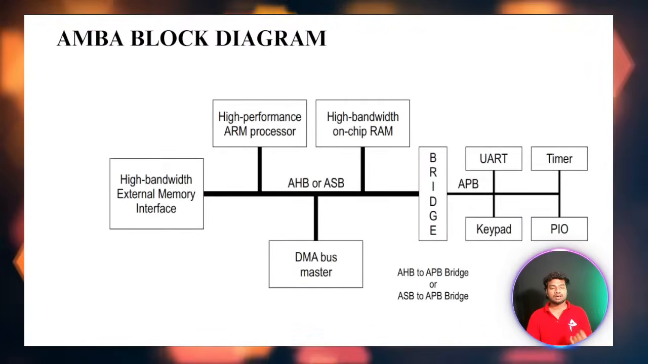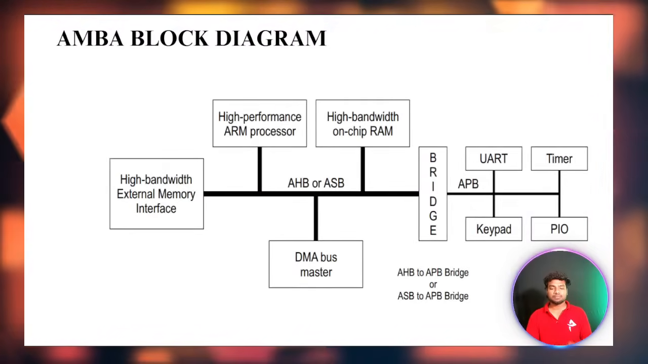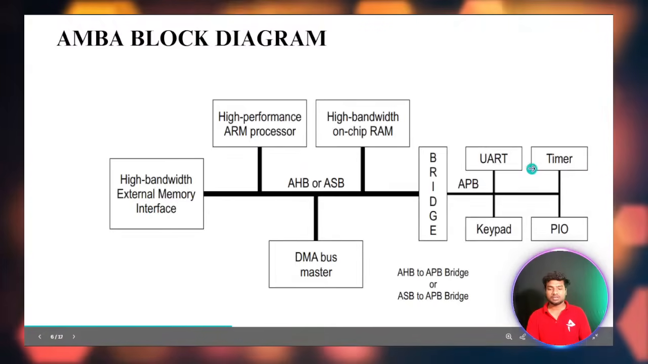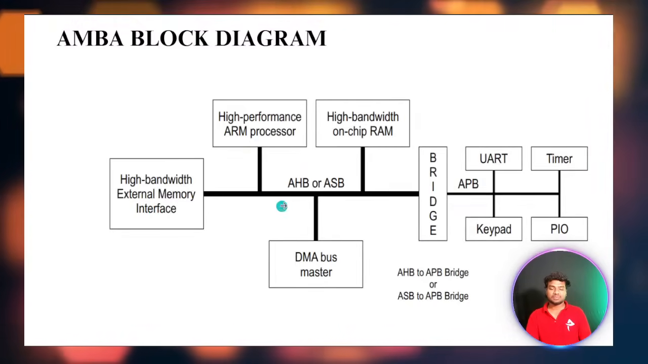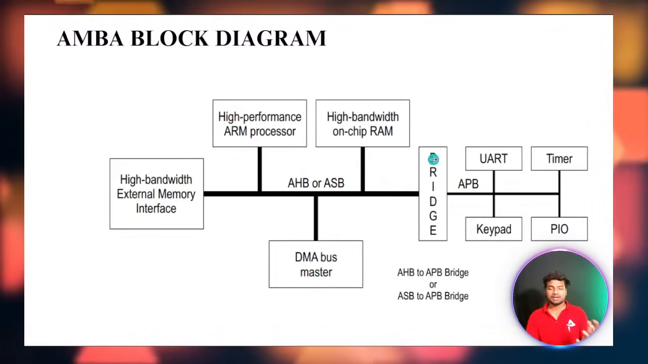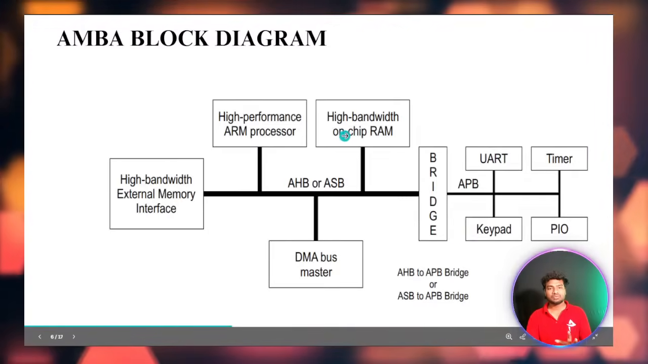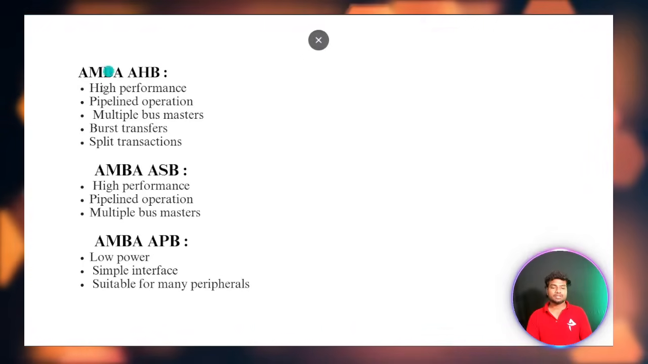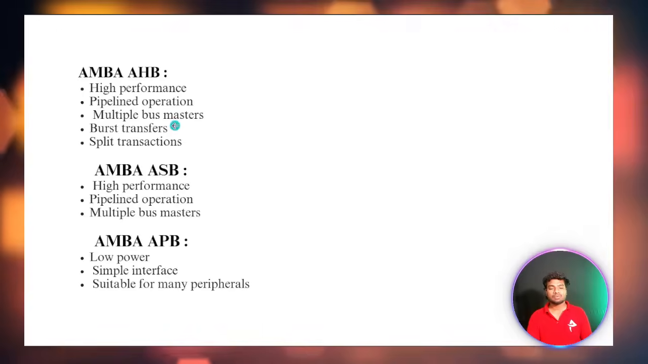Coming to the AMBA block diagram. You can see here a bridge, AHB, high bandwidth. We already saw this. This is a basic example for the AMBA protocol, how it is used, and this is the difference between the usage of the AMBA protocols.